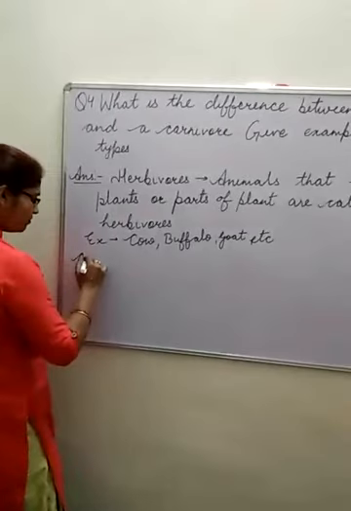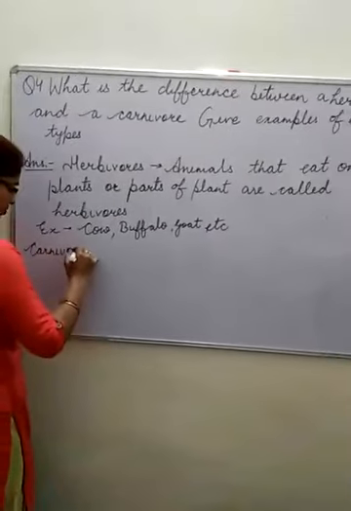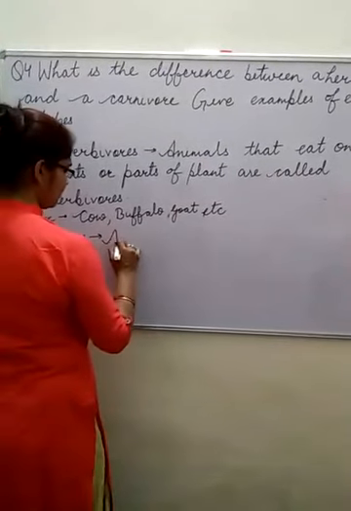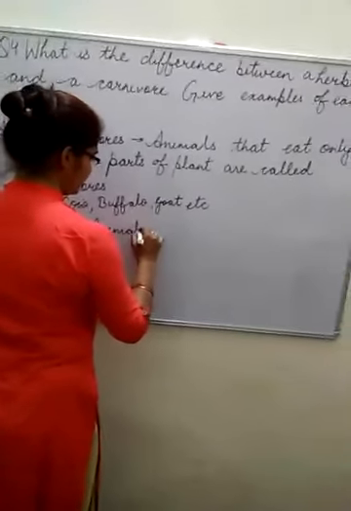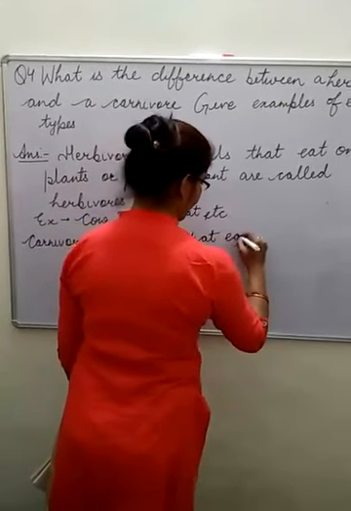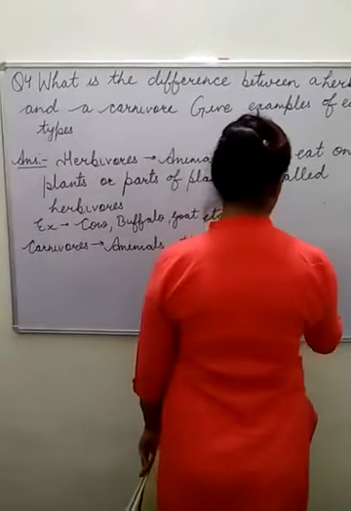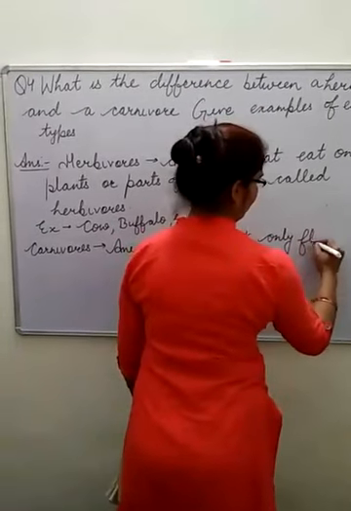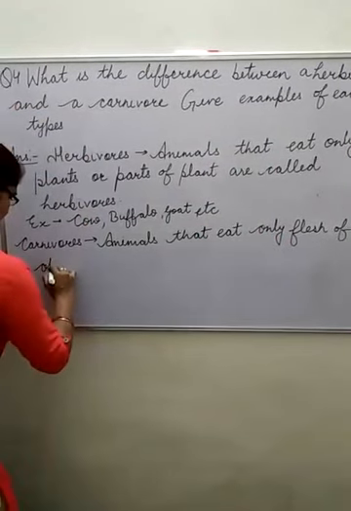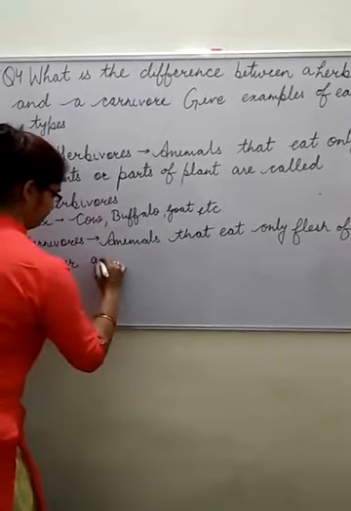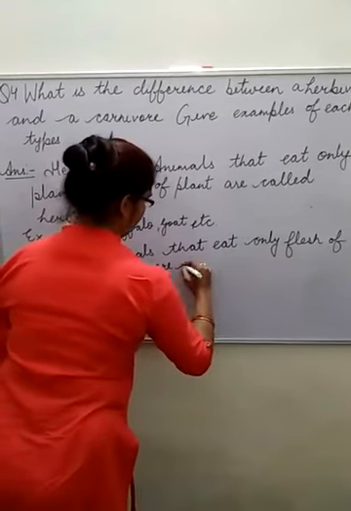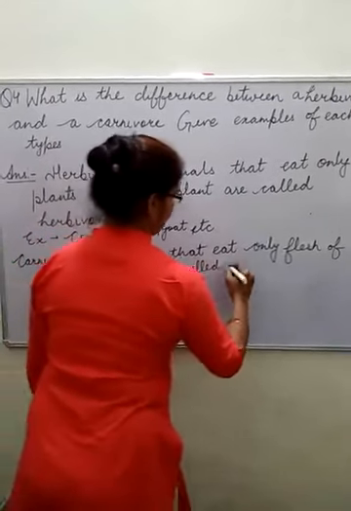Now we will explain about carnivorous animals. Animals that eat only flesh of other animals are called carnivores.